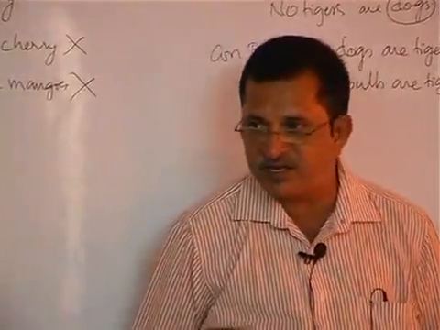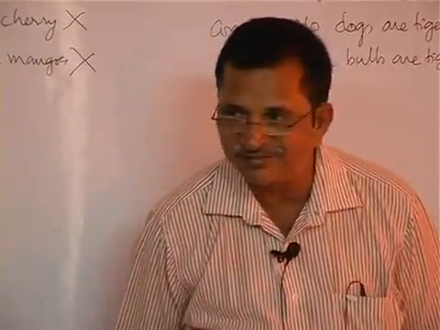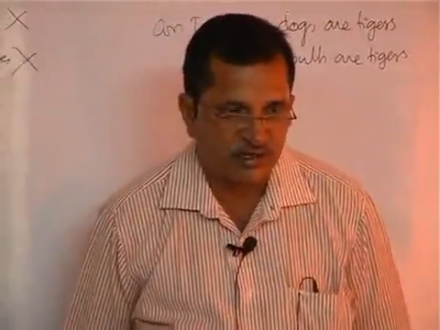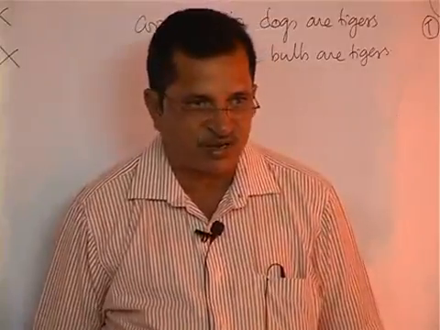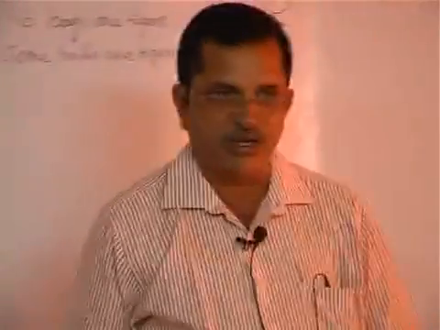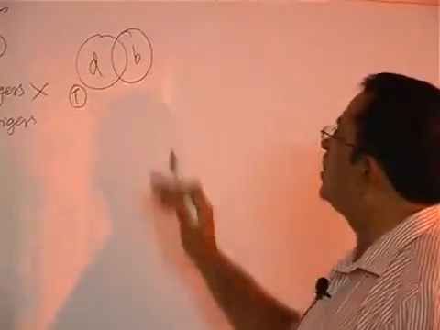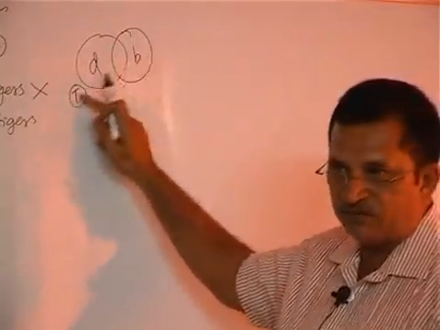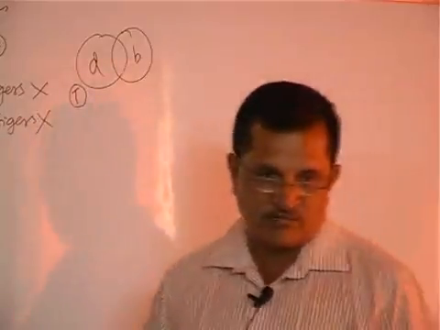No boy is intelligent means no intelligent is boy. No boy is girl. None of the boys is converted into a girl. Will it imply that no girl is boy? Girls are not converted into boys? Maybe. We don't know. So, anyhow we don't know, this conclusion will not follow. Some bulls are tigers. Here also it will not follow. So, both will not follow.